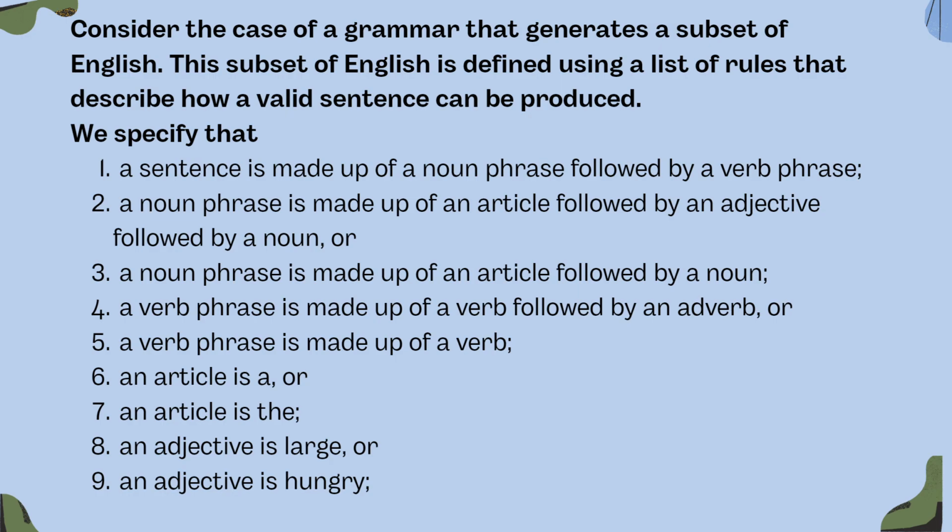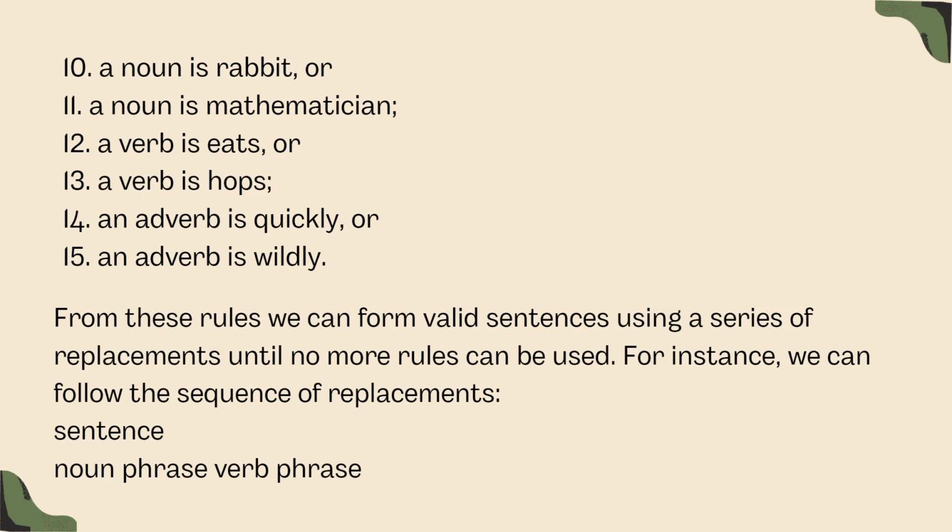First, a sentence is made up of a noun phrase followed by a verb phrase. That means we have a sentence that is made up of a noun phrase, and after the noun phrase we have a verb phrase. Second, a noun phrase is made up of an article followed by an adjective followed by a noun, or a noun phrase is made up of an article followed by a noun. So these are some rules which we have been given in the question. From these rules, we can form valid sentences using a series of replacements until no more rules can be used.